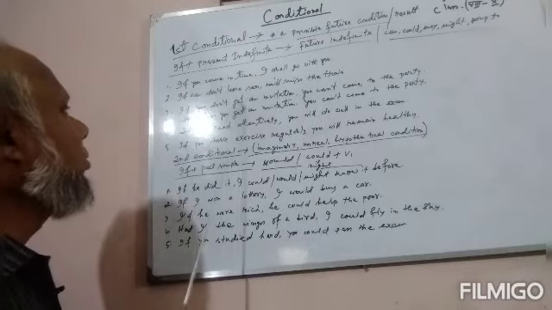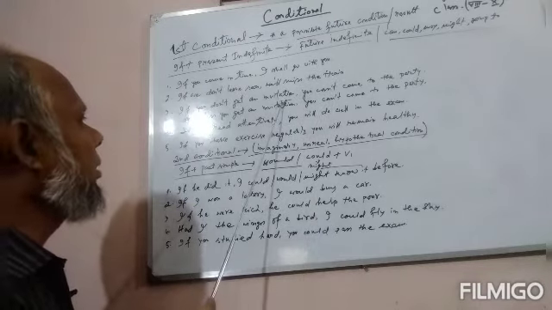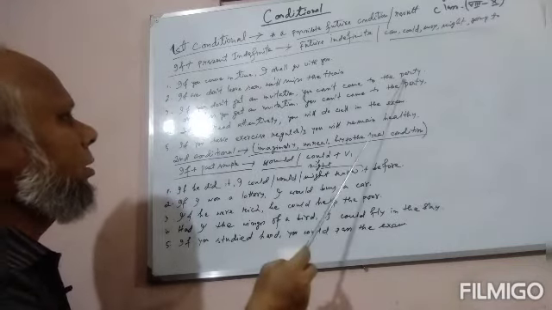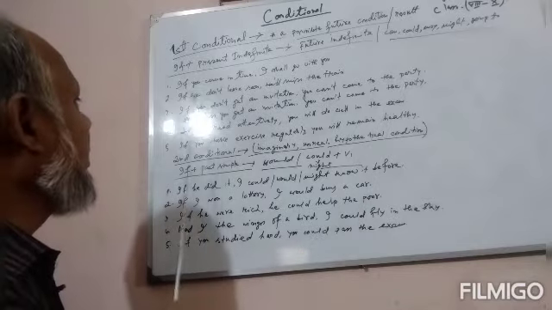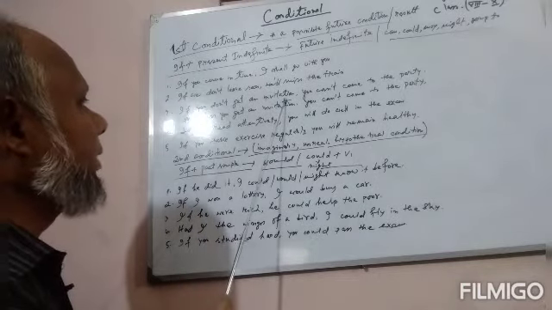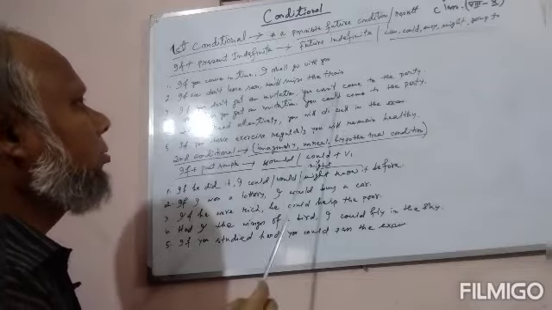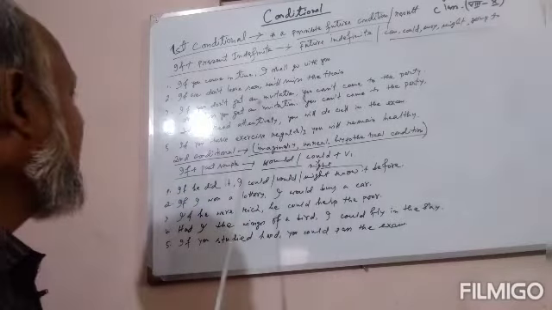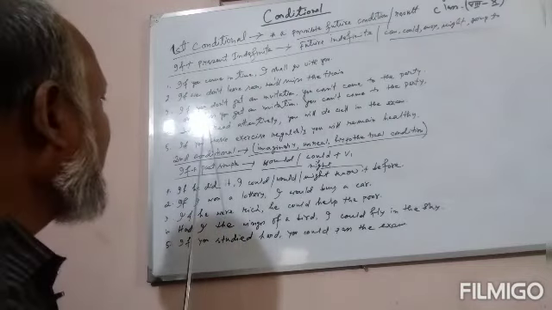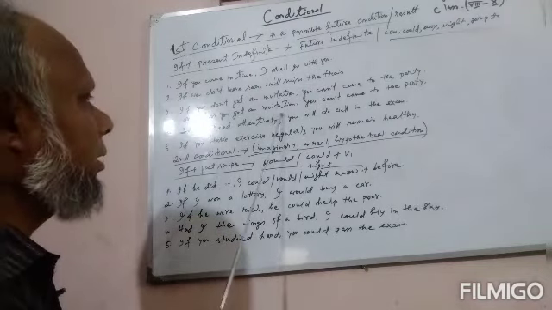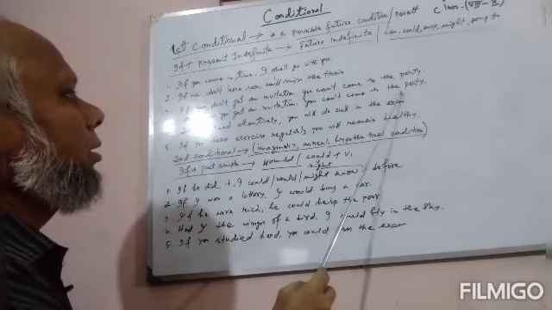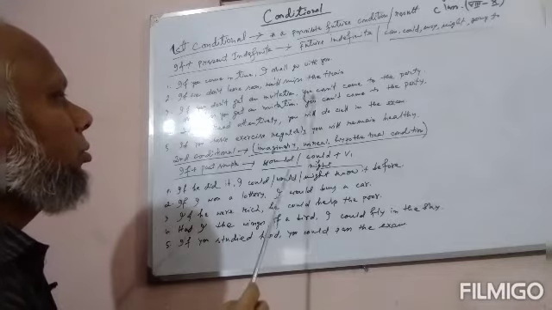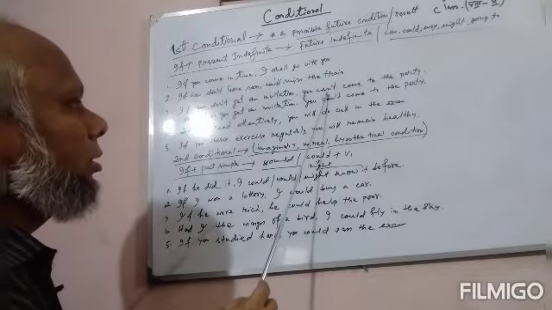Number 3: if you don't get an invitation, you can't come to the party. We can also write this sentence by using unless: unless you get an invitation, you can't come to the party. We can also use will not instead of can't.